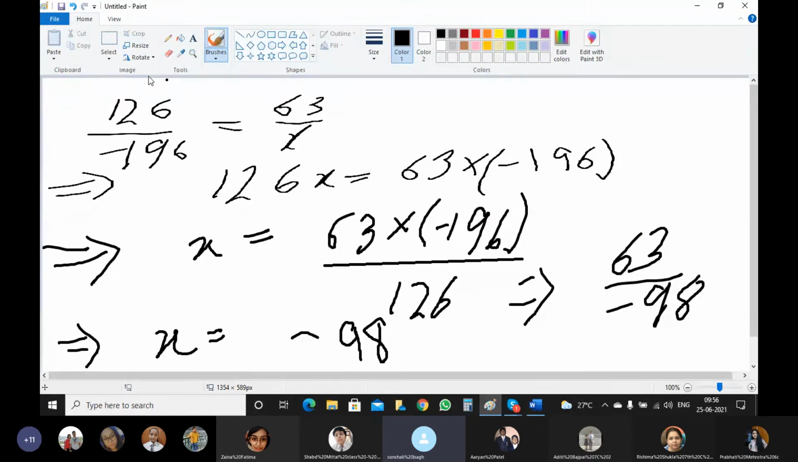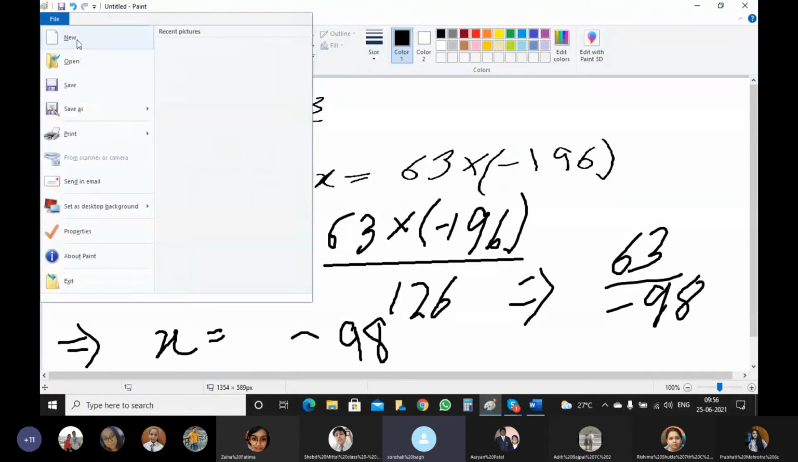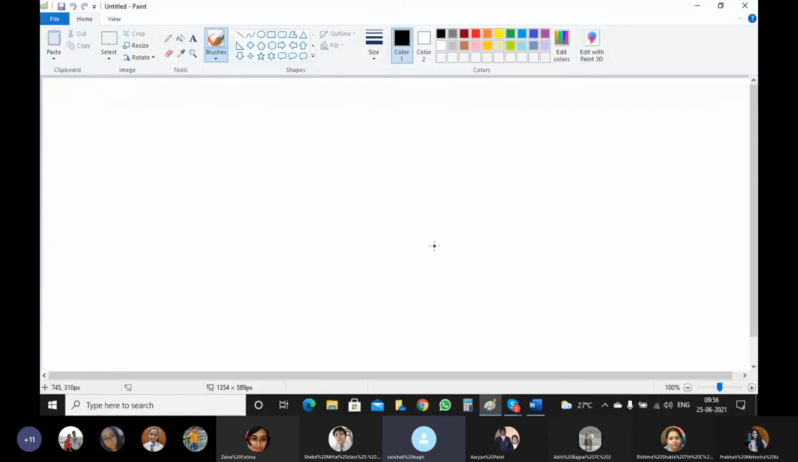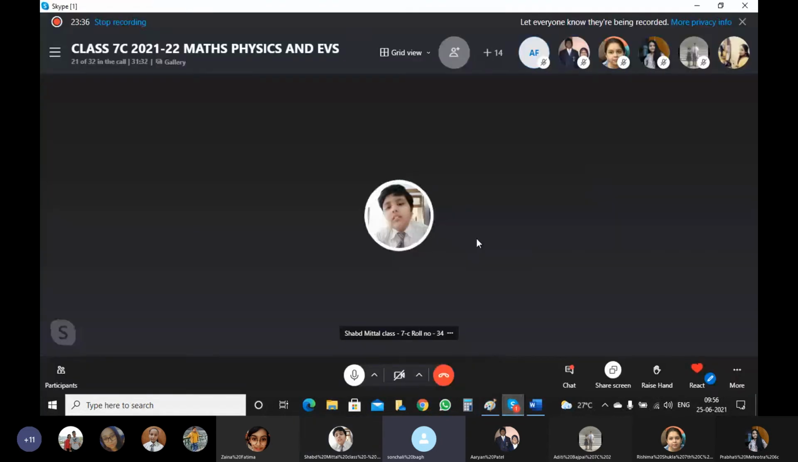this 13th can be done by you. Common denominators are converted by the method of which method? How do we convert the numbers into a common denominator? By which method? Ma'am, LCM. LCM. So that can be done by you? Yes or no?